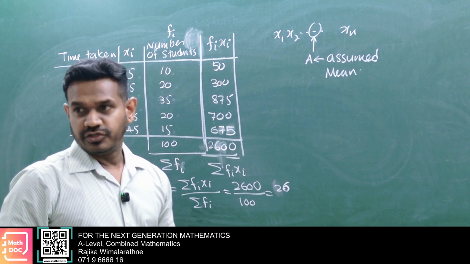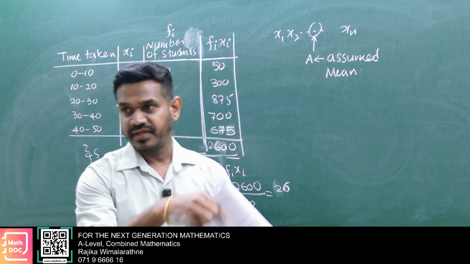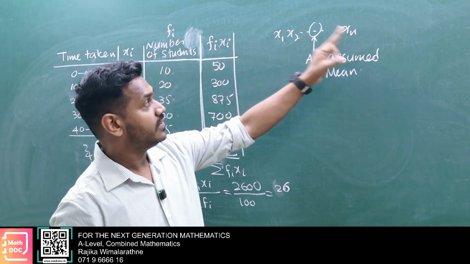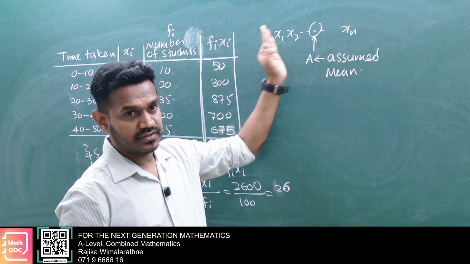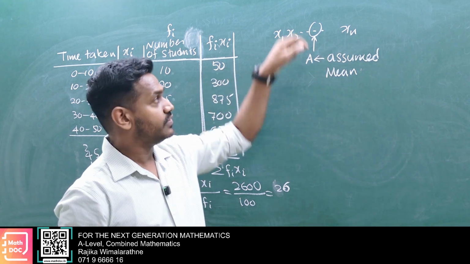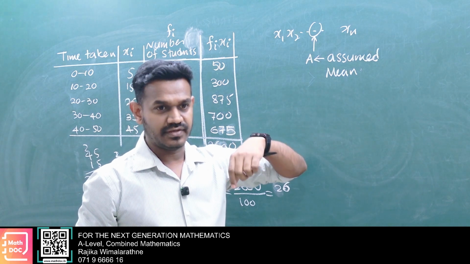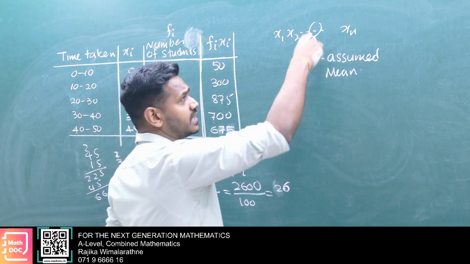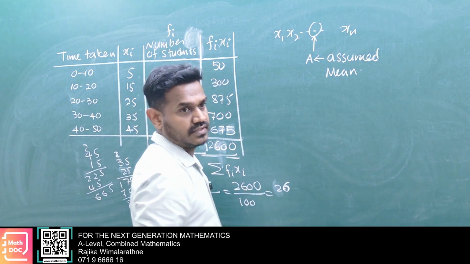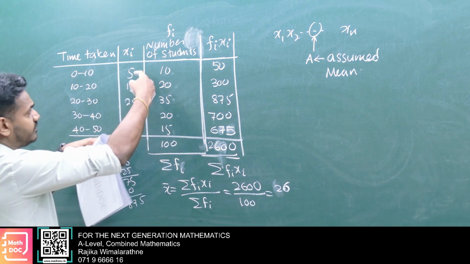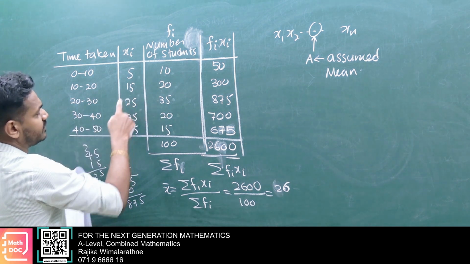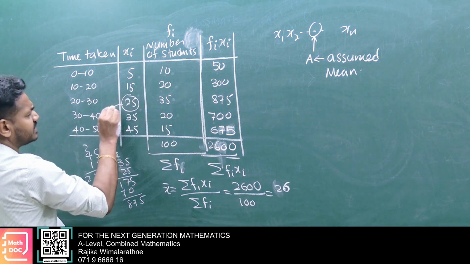Usually the mean belongs to this region. Usually it is close to the mid value. Not always, but it is somewhat close to the mid value. Then you'd better select the assumed mean as the mid value. So if you go here, this is the mid value, and you select the assumed mean as the mid value, A.